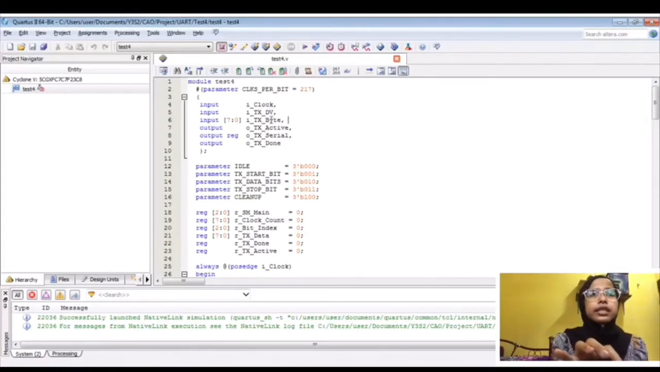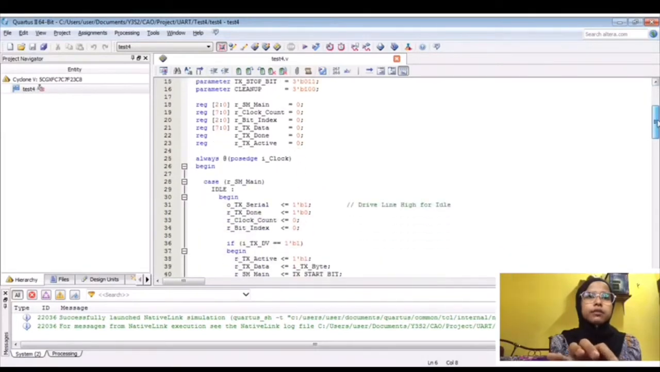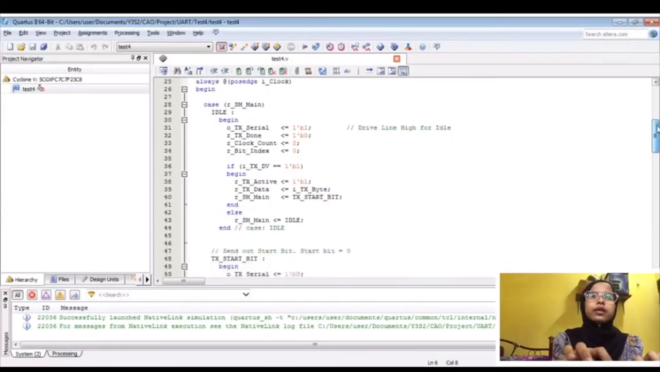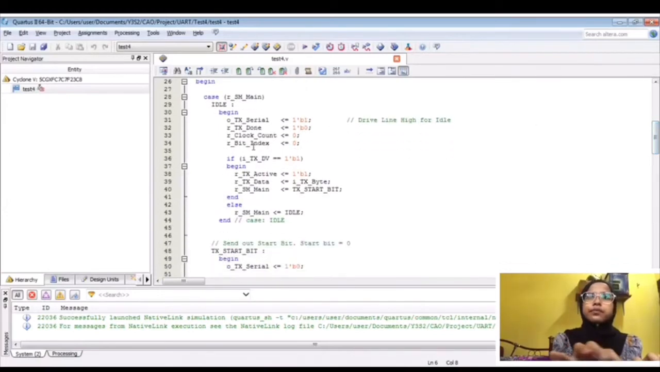Okay, first the inputs that we have are clock, transmitter device, and transmitter byte. We use 8 bits. For the output, transmitter active, transmitter serial, and transmitter done. Transmitter done is for the configuration only. Okay, we state the parameters here: idle, start bit, data bit, stop bit, and cleanup. Then we register the bits here.